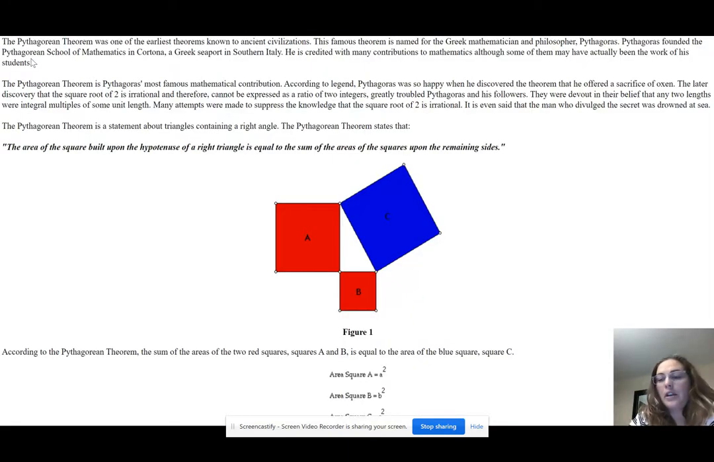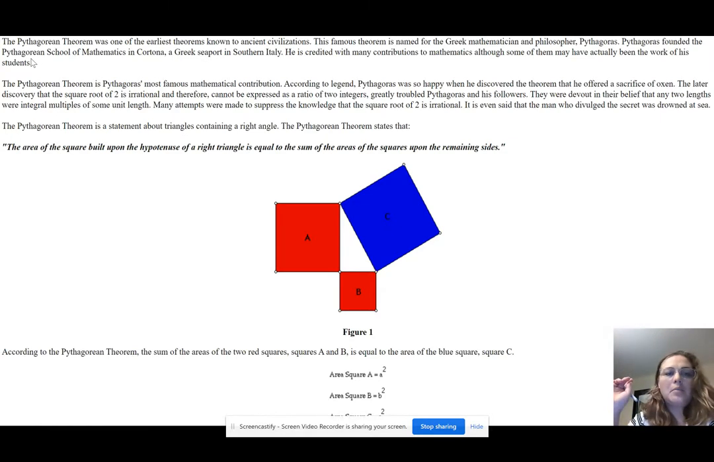You can either pause the screen and read this information yourself, or you can listen to me read it. The Pythagorean theorem is always interesting to me because Pythagoras was an interesting man, okay? And his club is kind of intriguing to me.